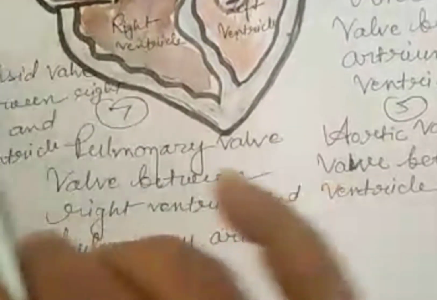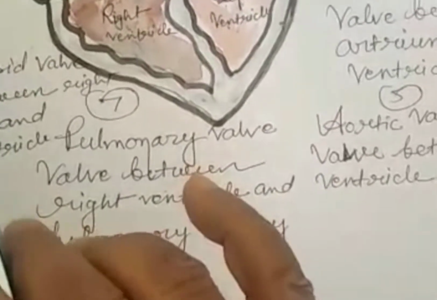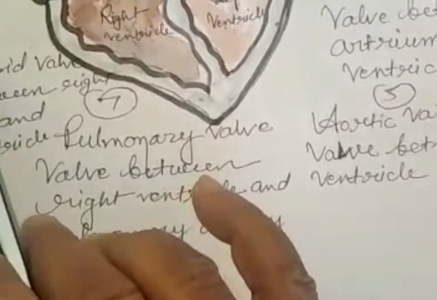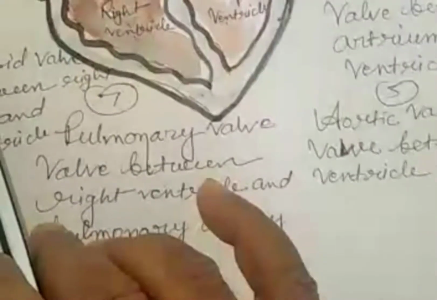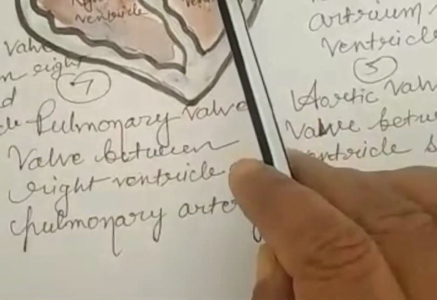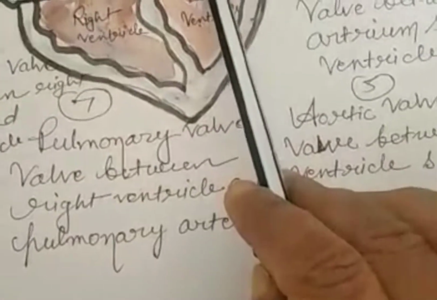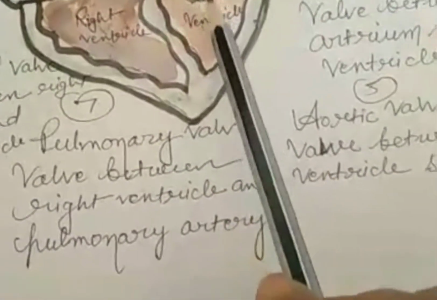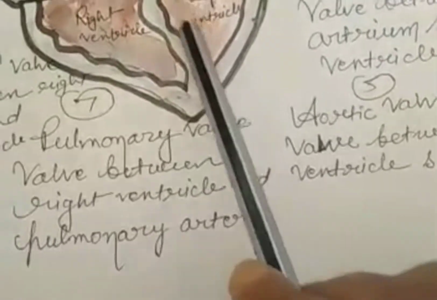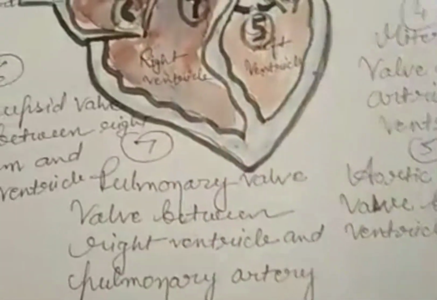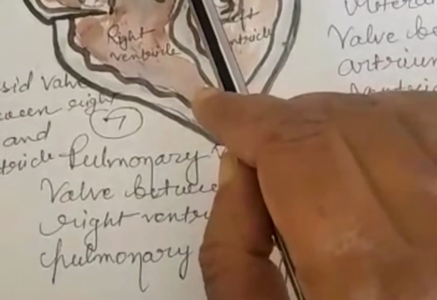This impure blood will go to the lungs, and after purification, the lungs purify our blood, meaning oxygenation of blood will take place. Now pure blood will reach the left atrium. From the left atrium, blood will go to the left ventricle, and from the left ventricle, pure blood will go to the different parts of the body through the aorta.